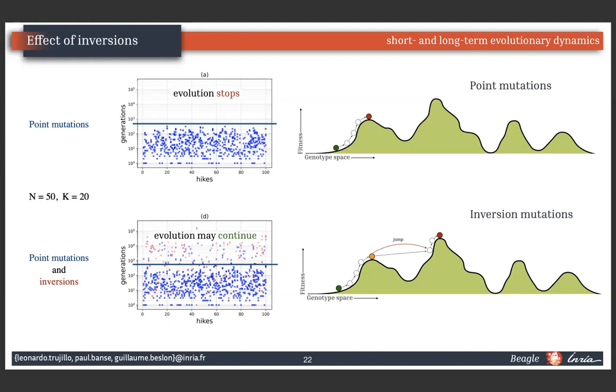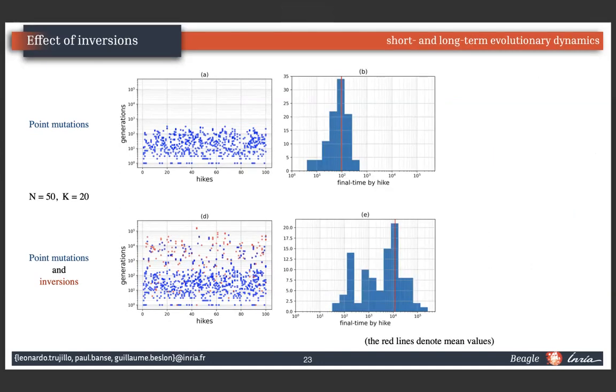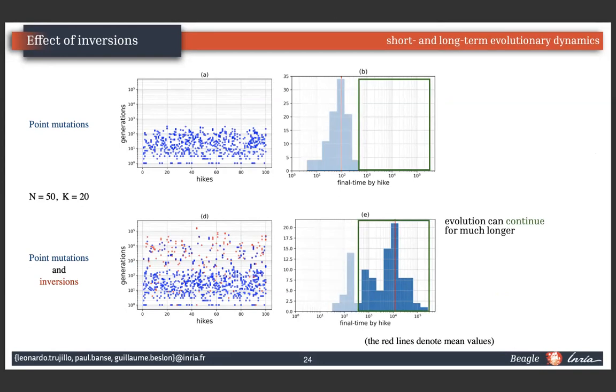And therefore, we have verified our proposal that inversions are a mechanism, or could be a mechanism, for escaping a local fitness peak. This can be better appreciated here, where the tail of the distribution of the final time per hike is larger when inversions are allowed than in the case with point mutation alone. So the total number of generations when inversions are fixed can be almost 30 times longer than the total number of generations when point mutations are the only source of genome variation in evolutionary dynamics.